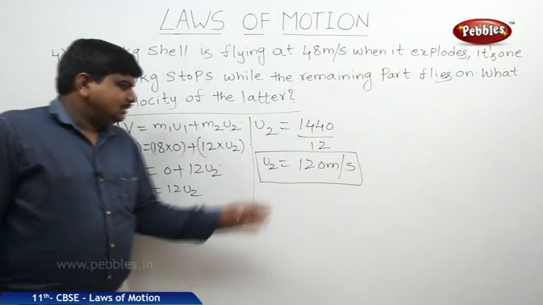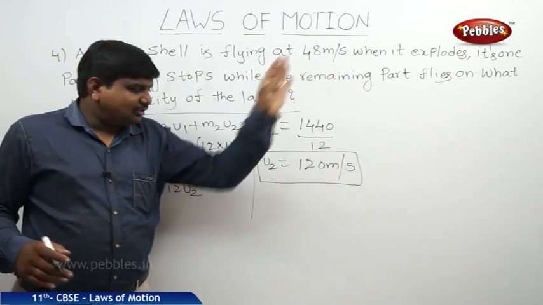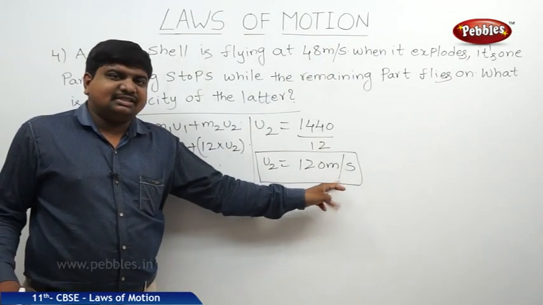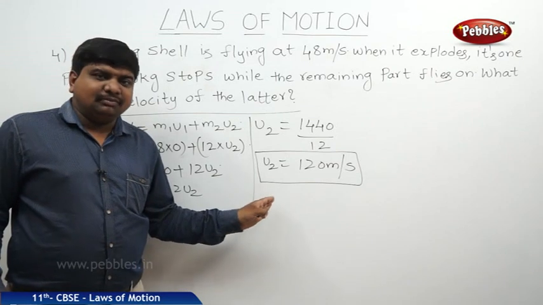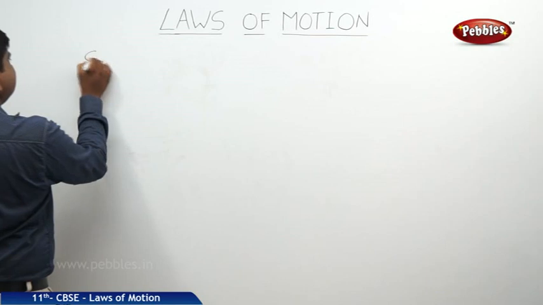This is the velocity of the latter. The latter means the second part after the explosion, which moves with this velocity to conserve the linear momentum. Next, the connected motions.